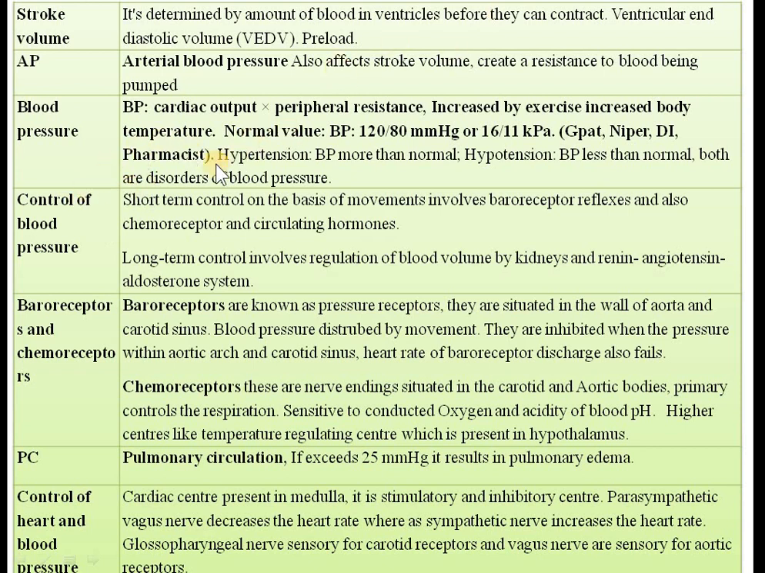Now blood pressure, what is blood pressure? Blood pressure is nothing but the pressure exerted by blood on the wall of arteries, that is the blood pressure. Now how is it calculated? Remember, it is very important, cardiac output into peripheral resistance, that is nothing but the blood pressure. Now blood pressure is increased by exercise, then increase in body temperature.